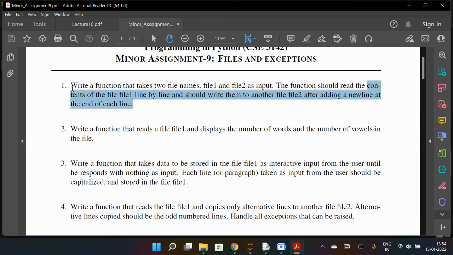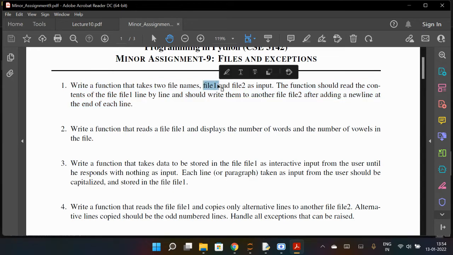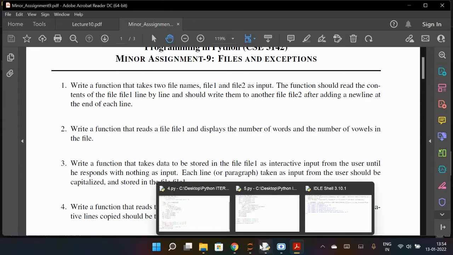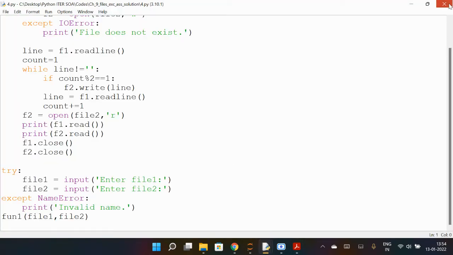Okay, so what will you do, can anyone explain orally? File 1 we will already have, right? So we'll open file 1 in read mode, read each line of file 1, and then write it into file 2, and file 2 we have to create. So I will show you the program.